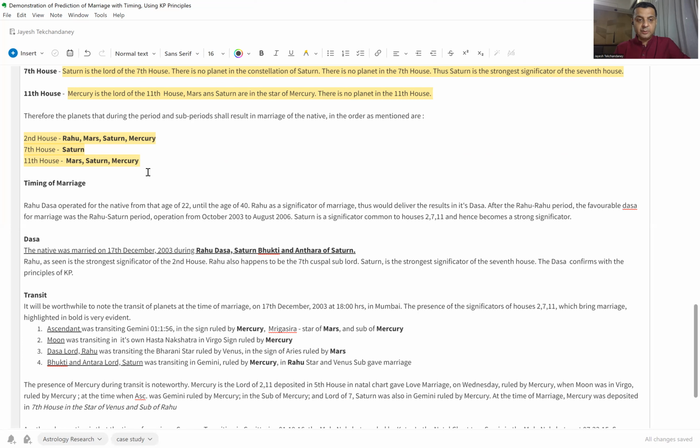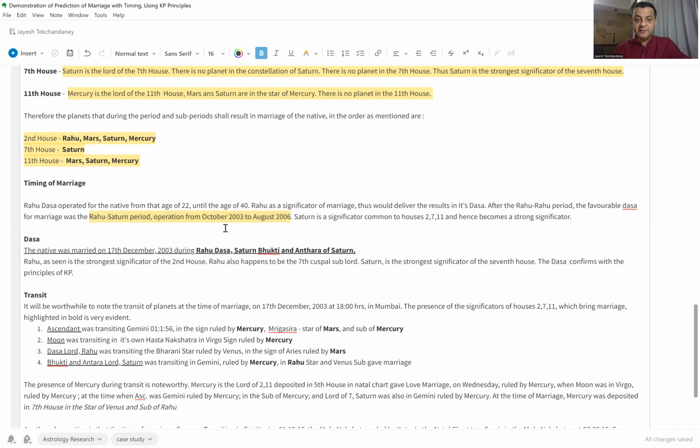Now, Saturn, as we can see, appears to be a very strong significator. It is a significator not only of the second house, but the strongest significator and the only significator of the seventh house, and a significator of the 11th house. So the Rahu Saturn period is the period where the native is definitely likely to get married. And that is exactly what happened.